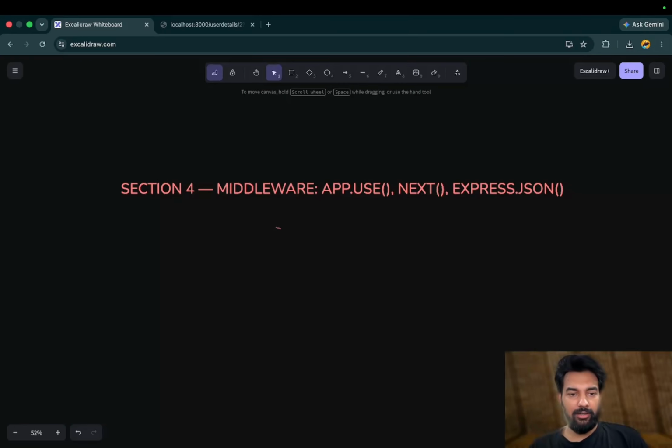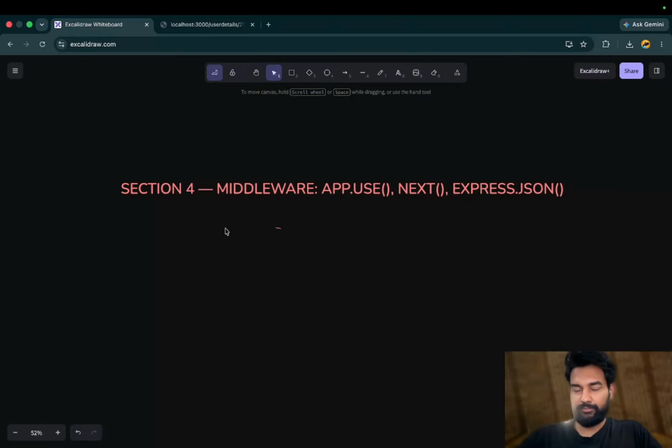Now we are in section 4, that is middleware, app.use, next, express.json. In Express, middleware is the single most important concept that you need to understand, not just memorize. Middleware sits between the incoming request and your final route handler. It is kind of a firewall in between, with the signature request, response, next. So you have seen request and response, and what is next now.